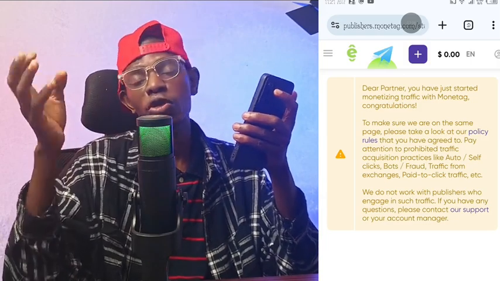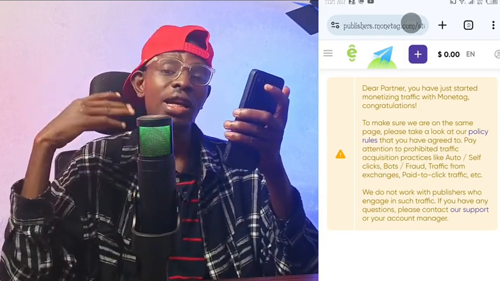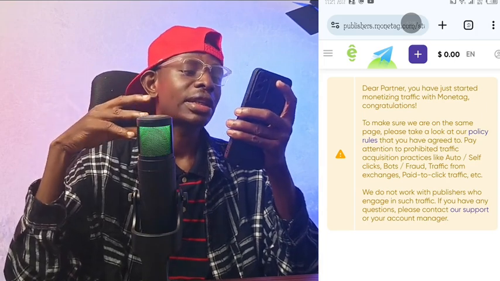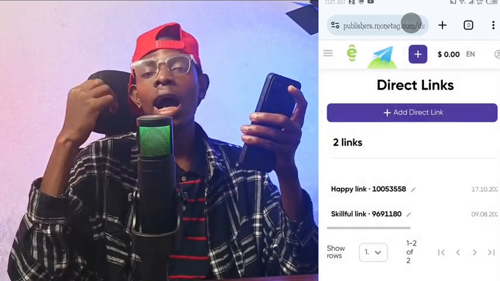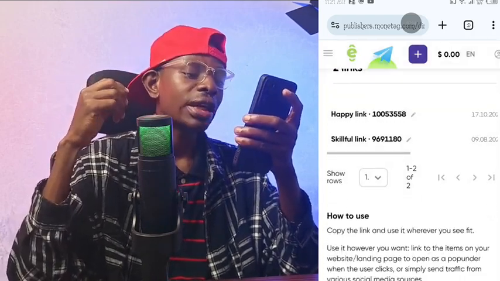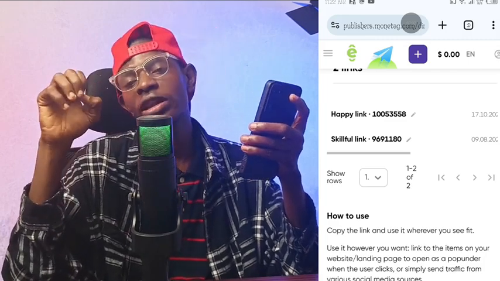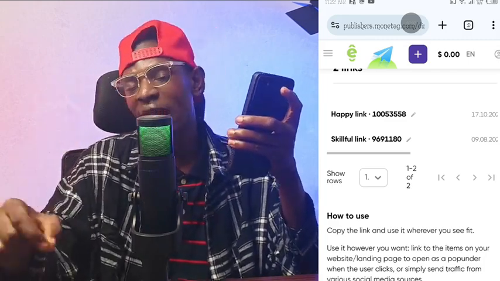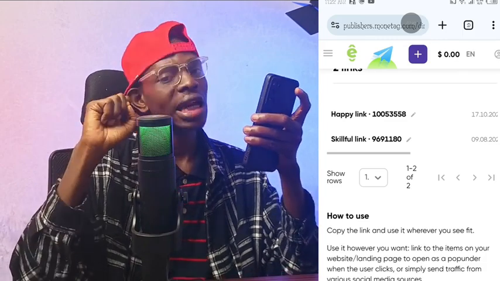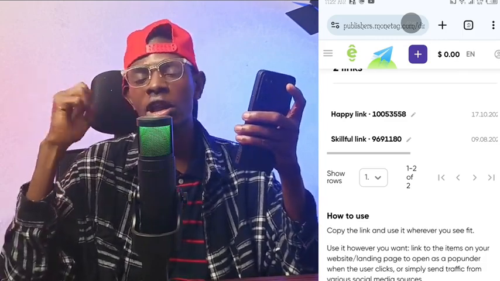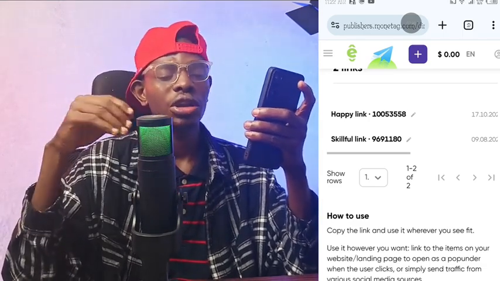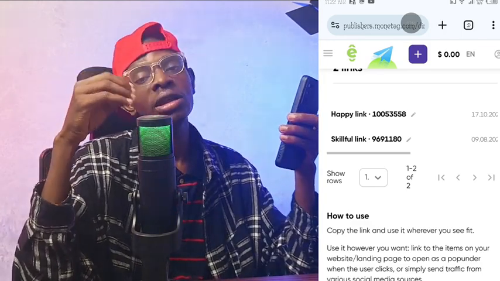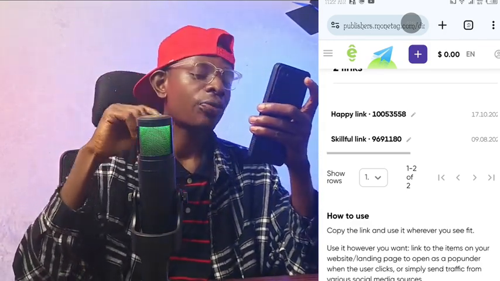If you have a Facebook or any of your social media accounts, you can just copy the direct link here, which is called their smart link. All you just have to do is click on direct link and copy the link. When you copy the link, any of the links here, you just copy it and put it on your profile. On your right top, you just find a place and you place it. And when people click on it, you'll be making money. You can also put it on your bio or anywhere. When people click on it, you'll be making money from it. That is how you can be using this platform and you'll be making money.